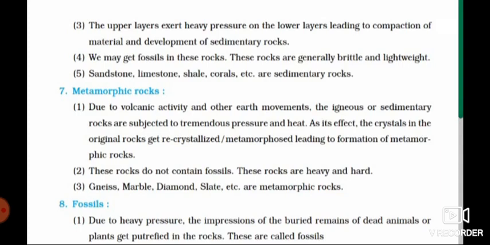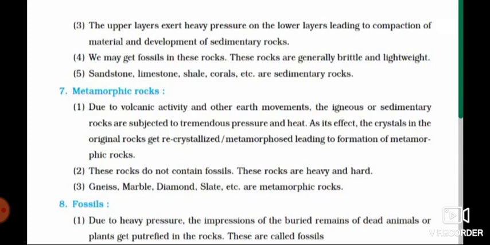Now let's move on to the third type of rock, that is metamorphic rock. Due to volcanic activity and other Earth's movements, the igneous or sedimentary rocks are subjected to tremendous pressure and heat.